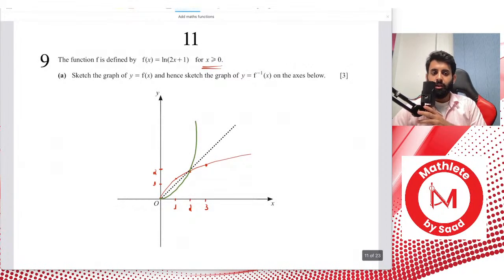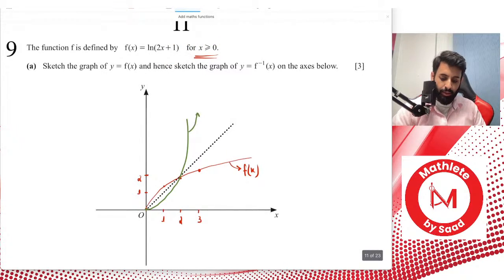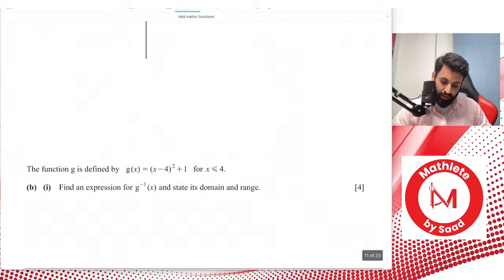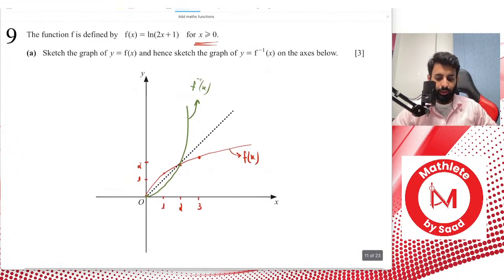For math, obviously, it's good to know. And there you go. This is what the inverse will look like. So something you should always remember is that whenever you're asked to sketch f of x and also the inverse function, you should clearly show the relationship between the two. And the relationship is that they are reflections along the line y equals x. In some cases, the question will even ask you to describe or state the relationship between f of x and its inverse. So remember that f inverse of x is the reflection of f of x along the line y equals x. That's it. This is question 9 part A done.